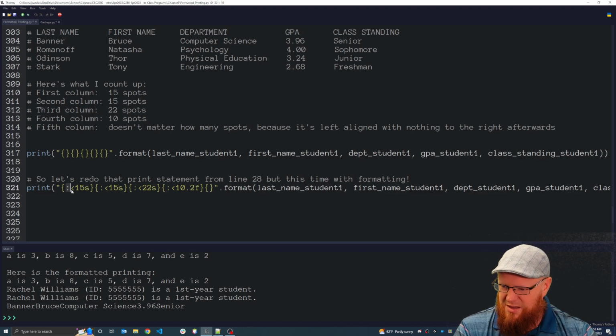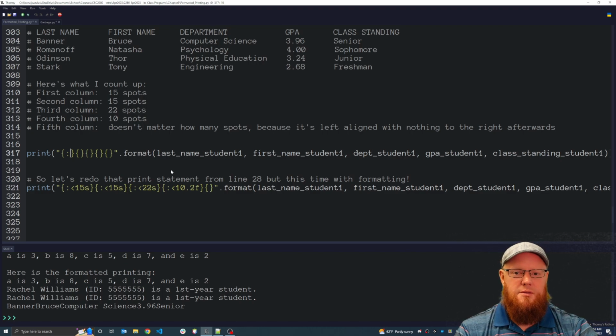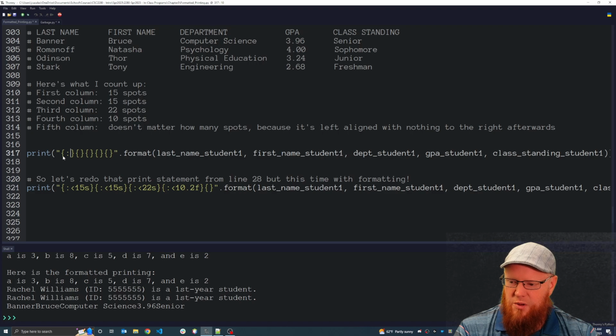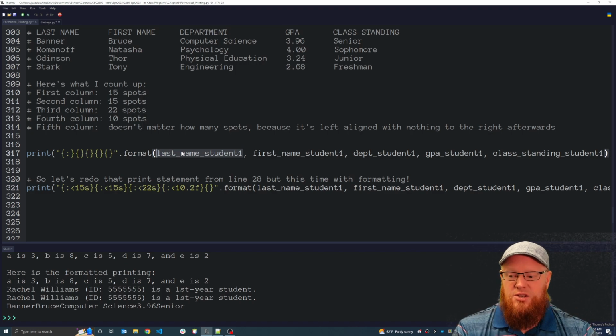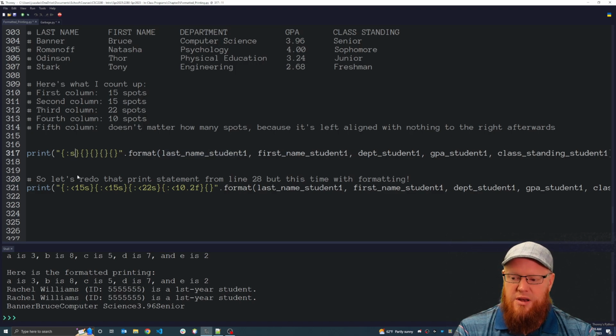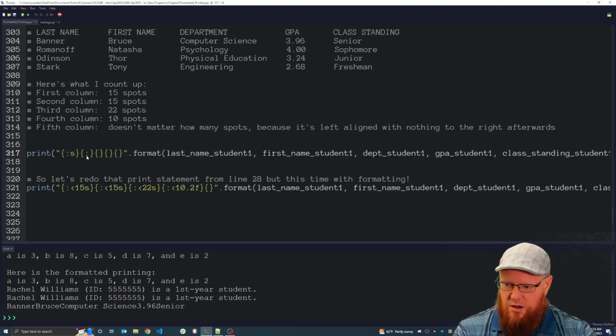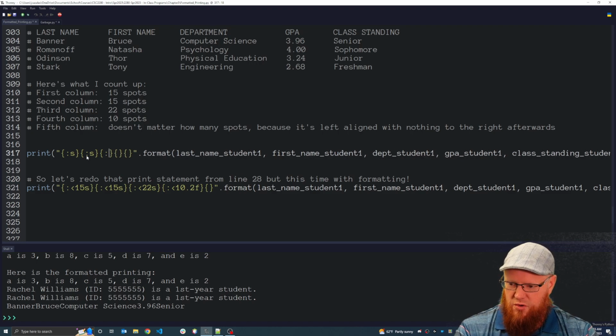It's weird. We put this stuff inside. Well, what is the stuff? Let's do it in steps. The first thing is, if you want to use an alignment and you want to specify the number of spaces, you have to start by putting a colon. Then what's next is it's best to specify the type of data that's being printed. So what's being printed within this first placeholder? It's a last name. That's a string, right? It's not an integer. It's not a real number, a float. It's a string. How do we specify a string? We put an S. So all of these, in fact, are strings, or the first 3 are strings.